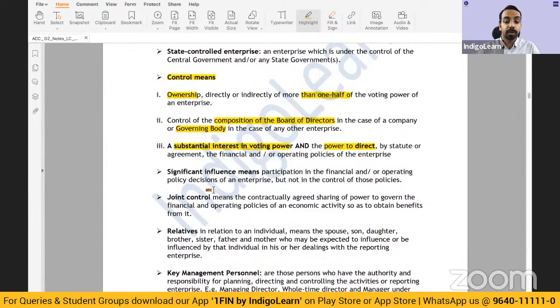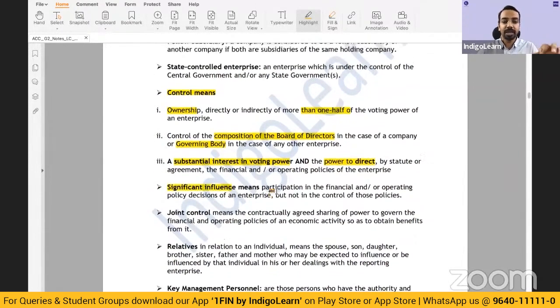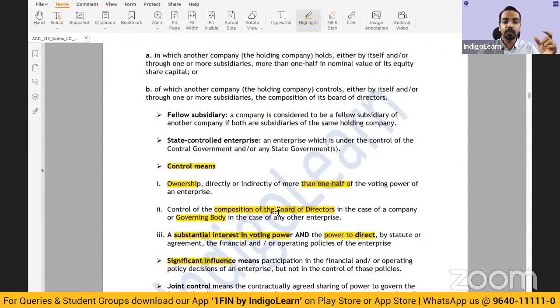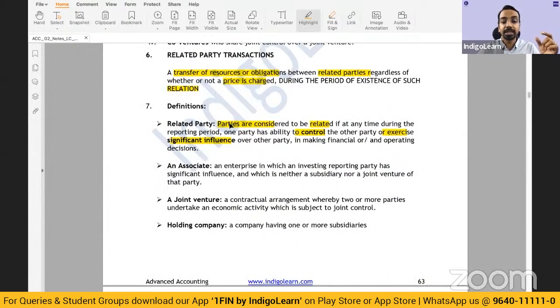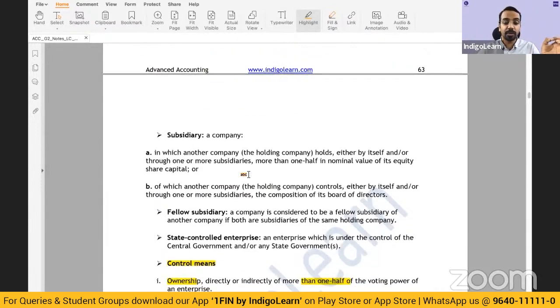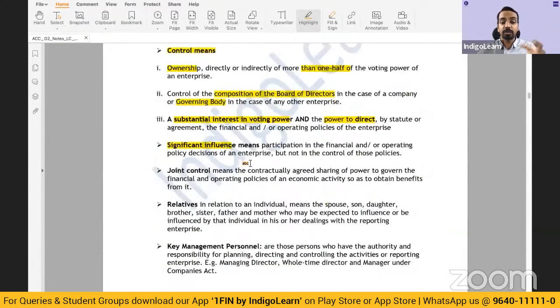Right? Now, apart from this, there could be significant influence. So one is control. So if you go back to the definition, we said parties are considered to be related if there is control or significant influence. So we are coming to the second aspect. Significant influence means participation in the financial or operating policy decision of the enterprise, but not in control. So one aspect is control, where you are controlling. Second aspect is significant influence. We are influencing. We are not controlling, but we are influencing.